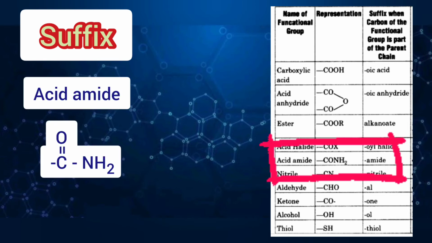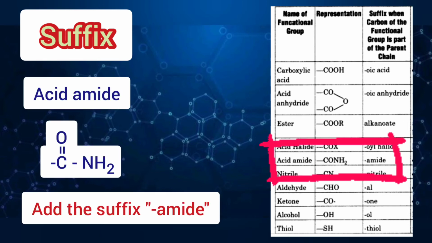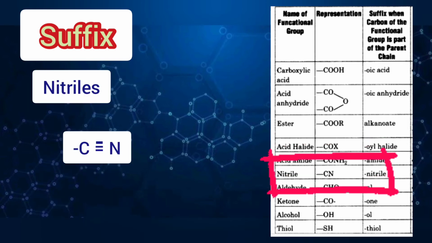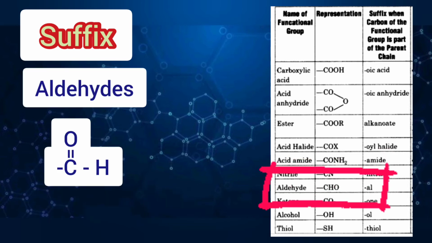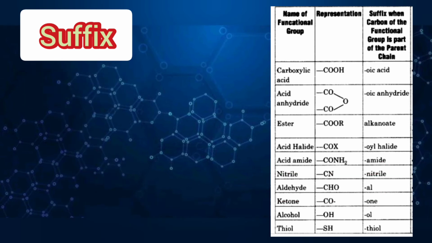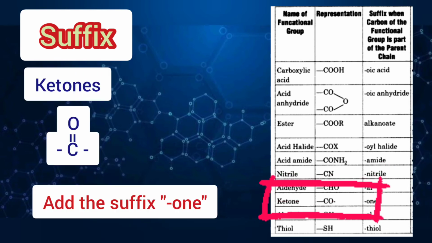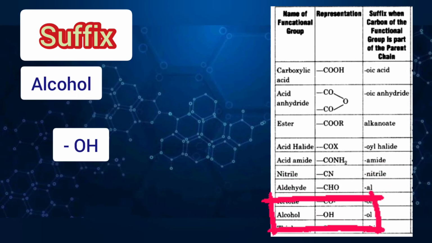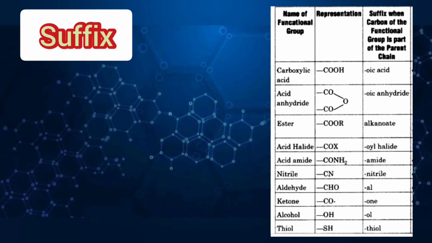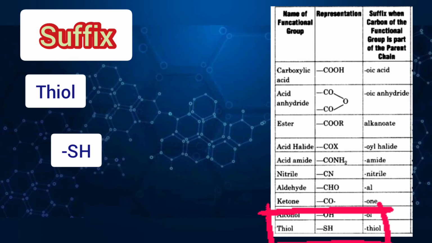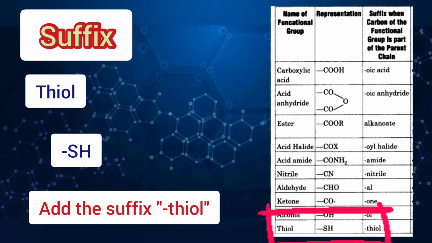For acid amide, which is C double bond O NH2, we'll write it as "amide". For nitriles, which is the CN group, we'll write it as "nitrile". For aldehydes, which is the CHO group, we'll write "al". For ketones we will write "one". For alcohol, which is the OH group, we'll write it as "ol". And for thiol, which is SH, we'll write "thiol" at the end.